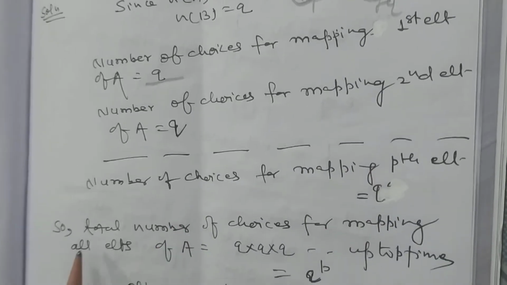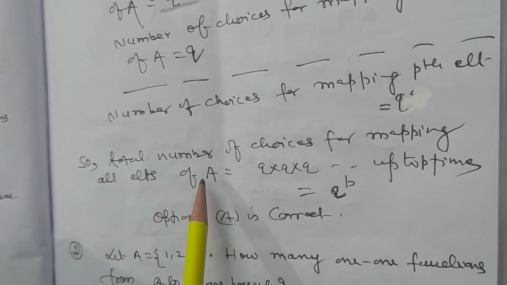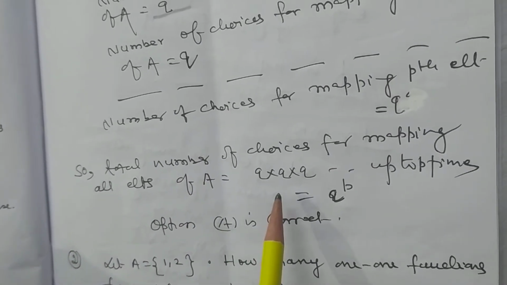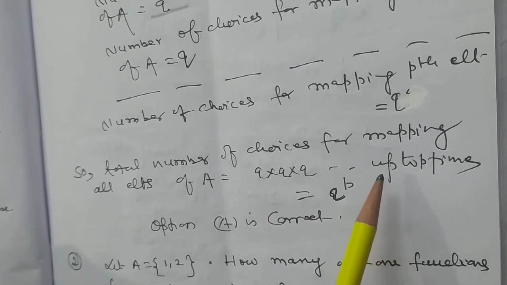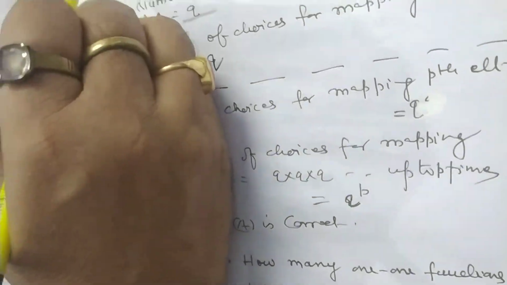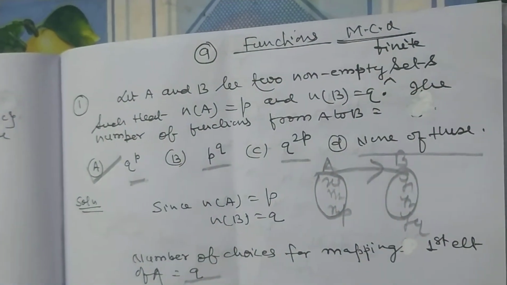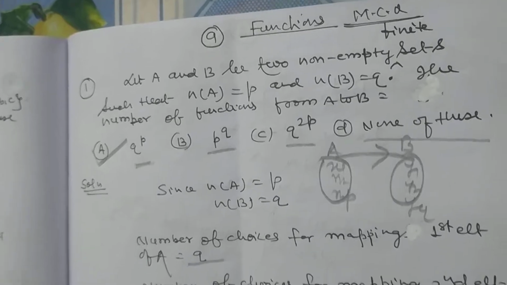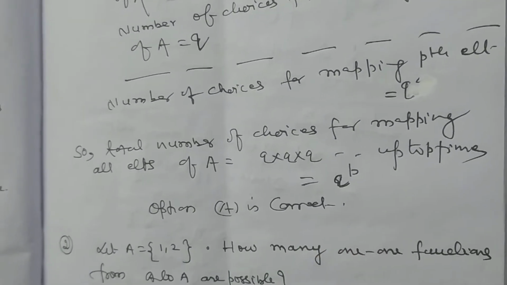Now we multiply all these choices. How many times? P times. It is Q to the power P. So A is the correct option, because Q is multiplied P times, so it will be Q to the power P.